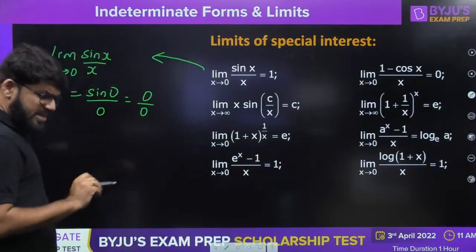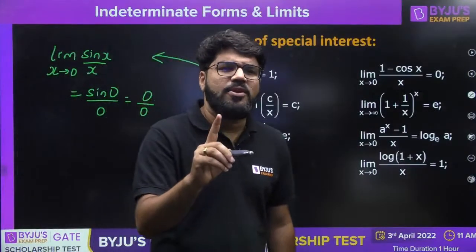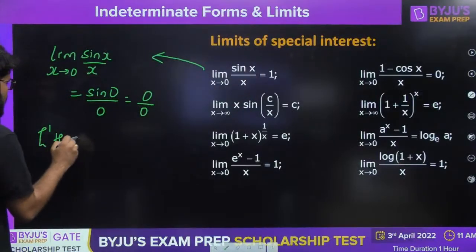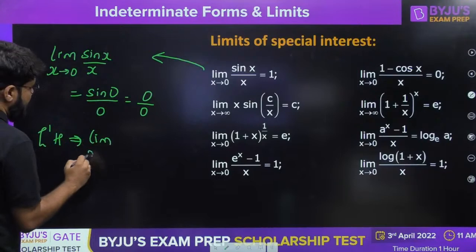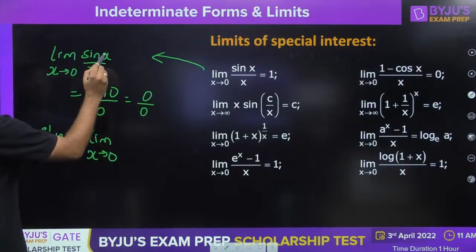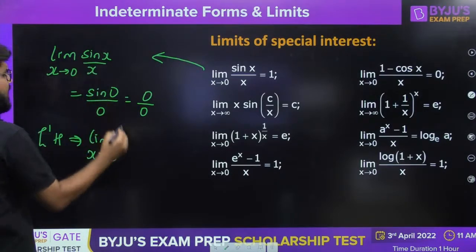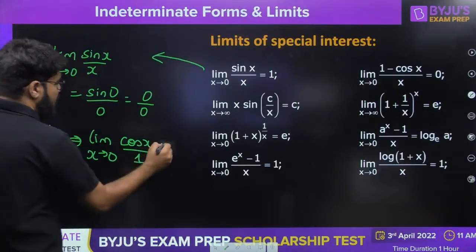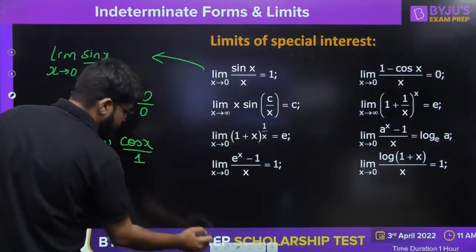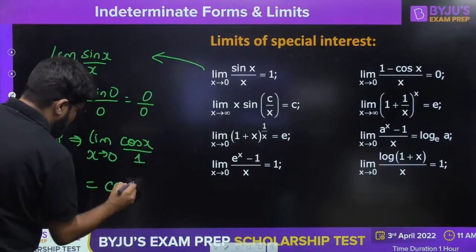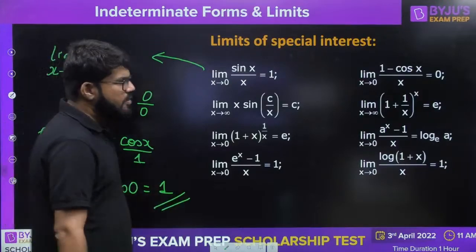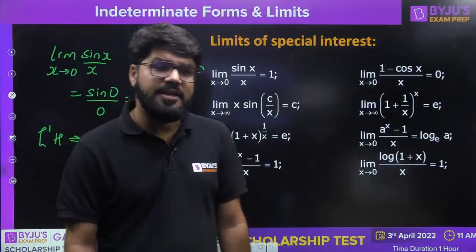Now 0 by 0 is an indeterminate form, but whenever 0 by 0 is there, I can apply L'Hospital. Then I get limit x tending to 0 of the differentiation of numerator and denominator. The differentiation of sin x is cos x, divided by the differentiation of x, which is 1, and the answer is cos 0, and cos 0 is equal to 1. That's why limit x tending to 0, sin x by x is 1.